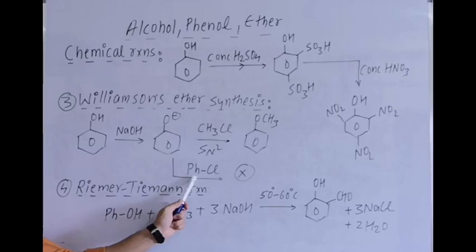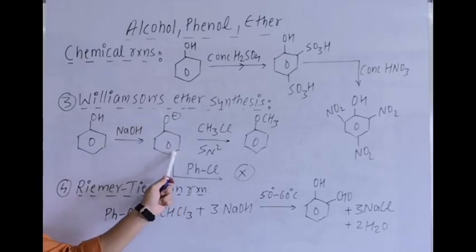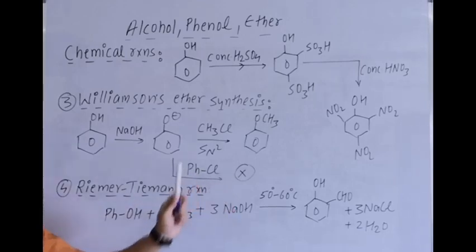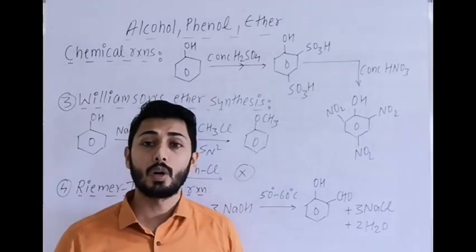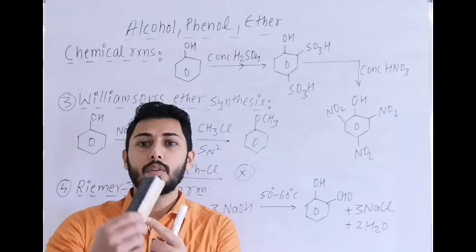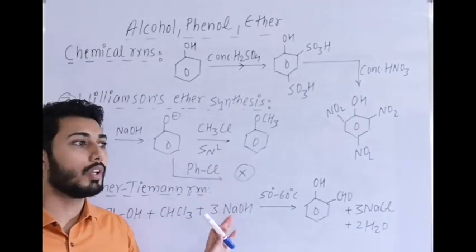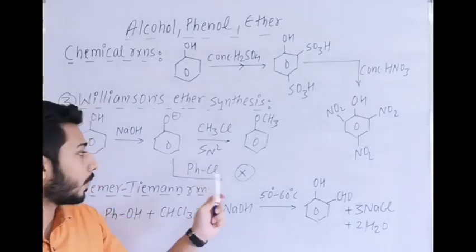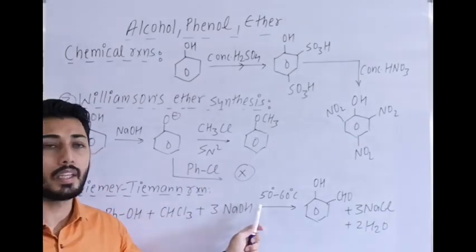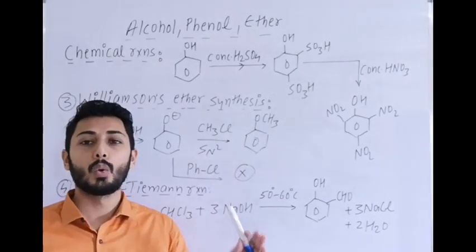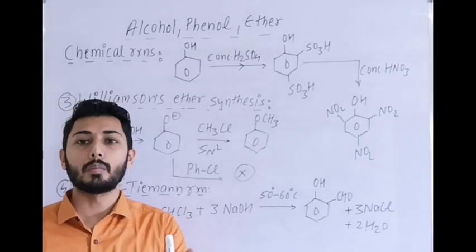Now if we do the same reaction, with phenoxide ion acting as nucleophile and the alkyl halide here being an aryl halide, which is chlorobenzene, then there will be no reaction. Why will there be no reaction? Because the Cl and the carbon of benzene have partial double bond character and Cl will not leave easily. That's why no SN2 reaction takes place here. But in the first one it is very fast because SN2 is highly favorable with methyl chloride or methyl halide due to least steric hindrance.